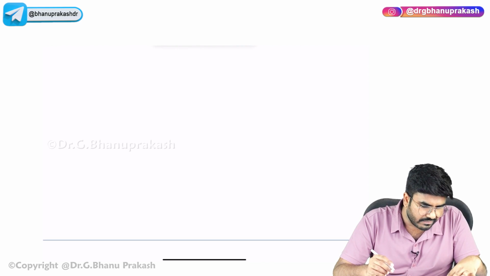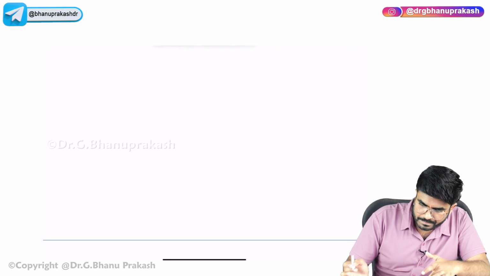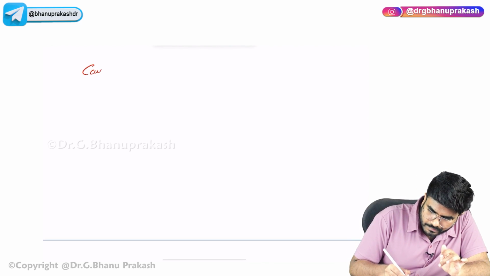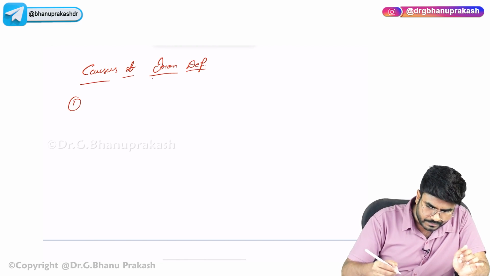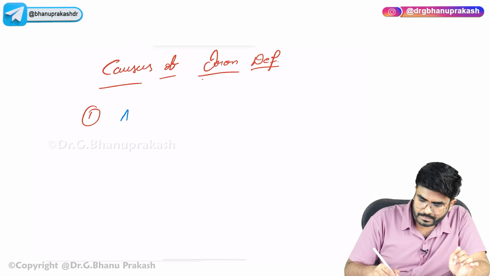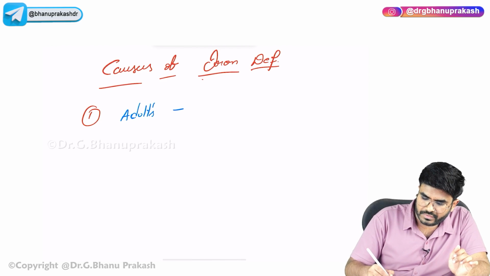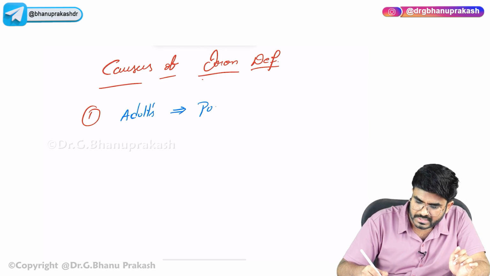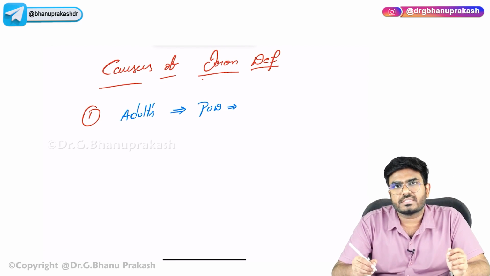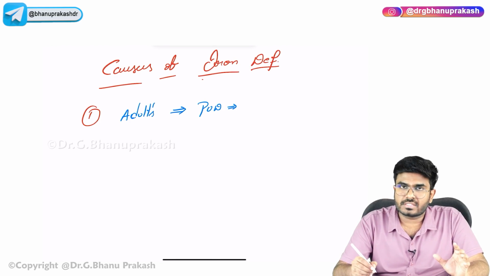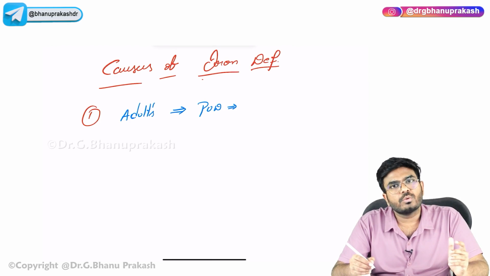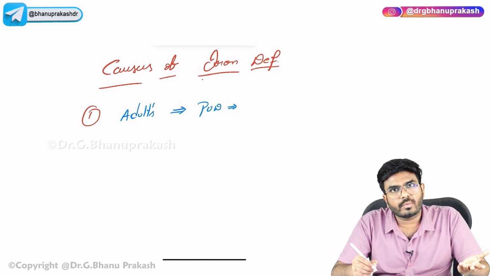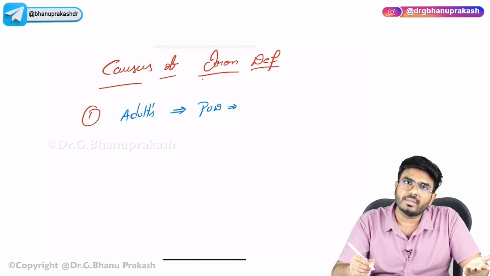Next, what I want you to know is the causes of iron deficiency. Why is someone getting iron deficiency? Adults can get iron deficiency from peptic ulcer disease. If a patient has peptic ulcer disease and the ulcers, gastric ulcers or duodenal ulcers, are bleeding, it means they are losing blood. If they are losing blood, they are losing iron out of their body. Continuously losing iron will cause iron deficiency anemia.